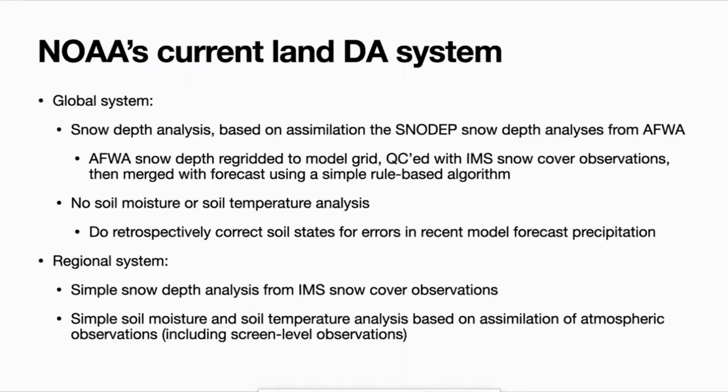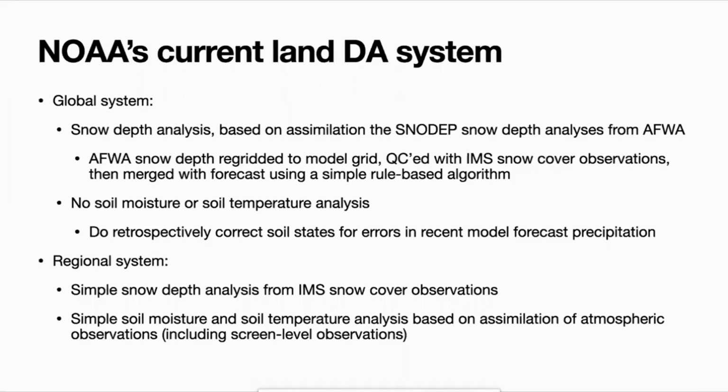So in terms of what we're doing at the moment, in our global system, we're quite far behind what everyone else is doing. In our global system, we have a snow depth analysis based on the assimilation of the snow depth analysis product that's produced by AFWA, the Air Force Weather Agency. This basically consists of taking the snow depth product that they produce, regridding it onto our model grid, QCing it with IMS snow cover observations, and then merging this with the forecast using a really simple rule-based algorithm.